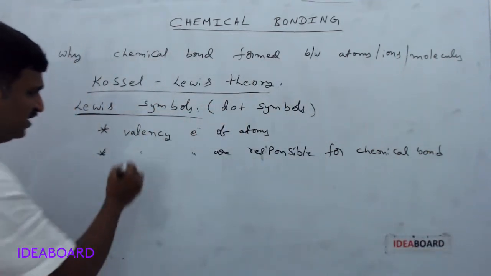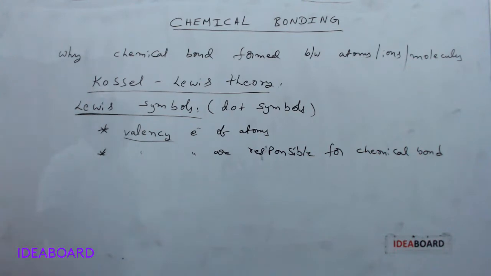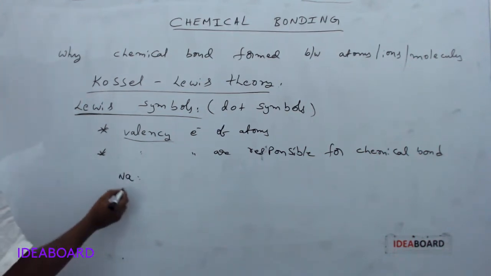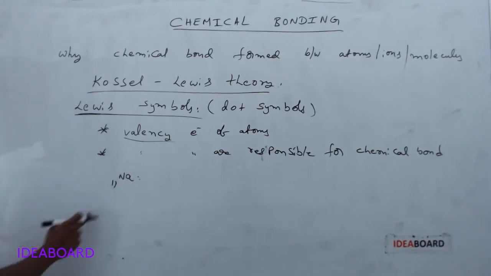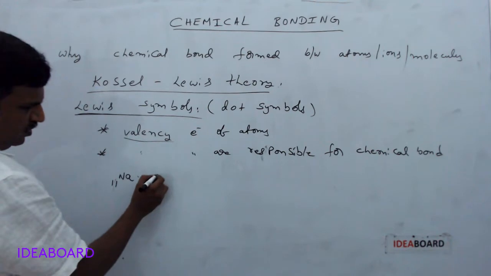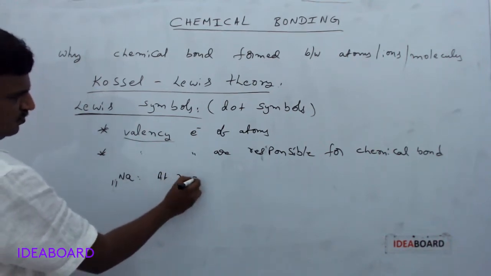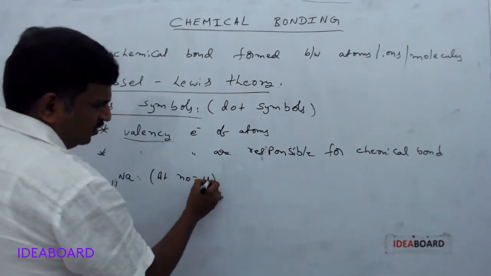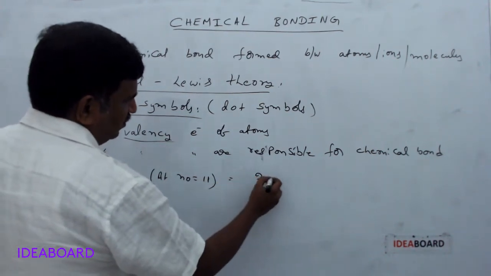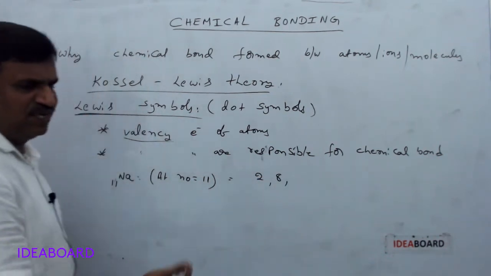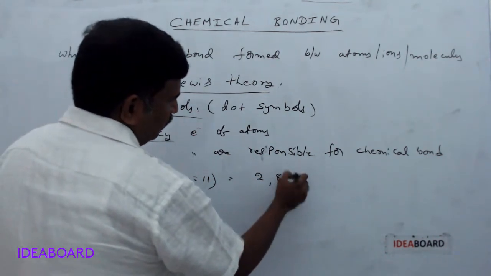What about these valence electrons? Suppose I am giving sodium. I think you know the atomic number of sodium, which is 11. Whenever the atomic number is 11, how can we write the configuration? In 8th, 9th or 10th, mainly 9th and 10th, you studied 2, 8, 1.